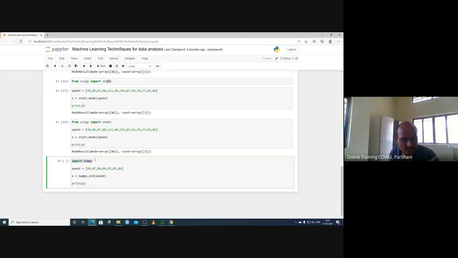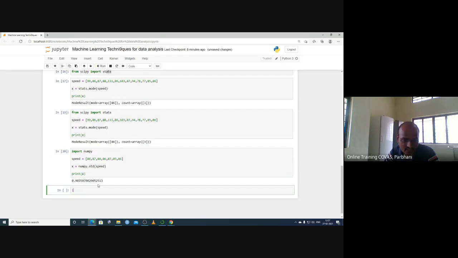So you have to import the NumPy module. Then you put speed equal to the different values of the speed. Then x is equal to numpy.std. std means standard deviation. So you are using the NumPy module here, applying the standard deviation method on the speed data, and you are printing the standard deviation. Let's see, the standard deviation is 0.9. So this 0.9 is the standard deviation for this data.